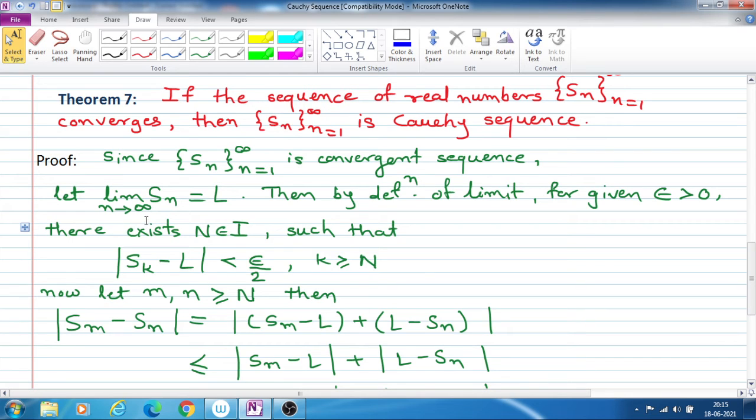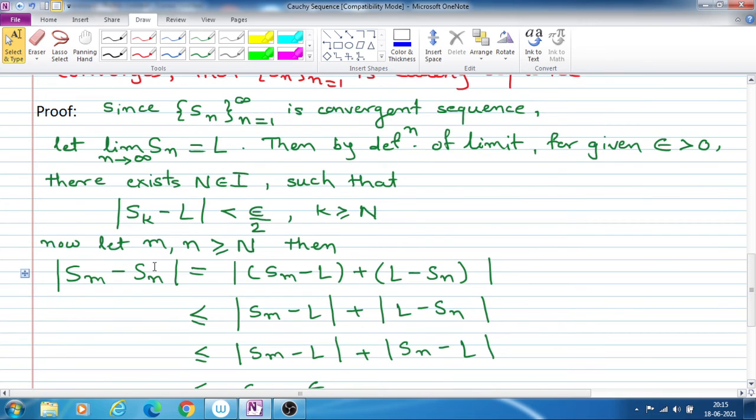So let us take the limit of this sequence Sn equal to capital L. Then by definition of limit, for given epsilon greater than 0, there exists capital N belonging to the set of integers such that mod Sk minus L is less than epsilon upon 2, for k greater than or equal to capital N.